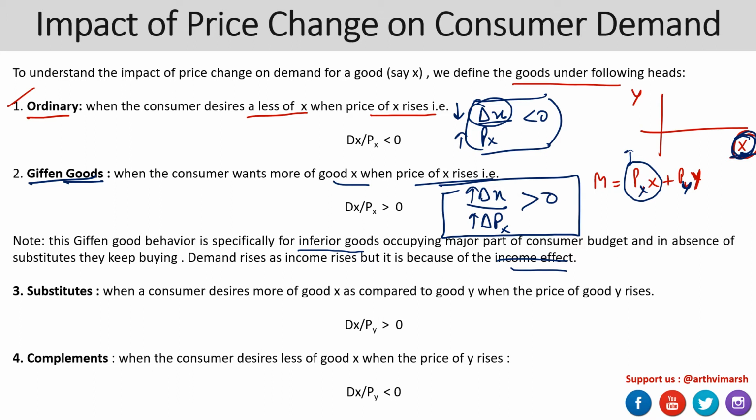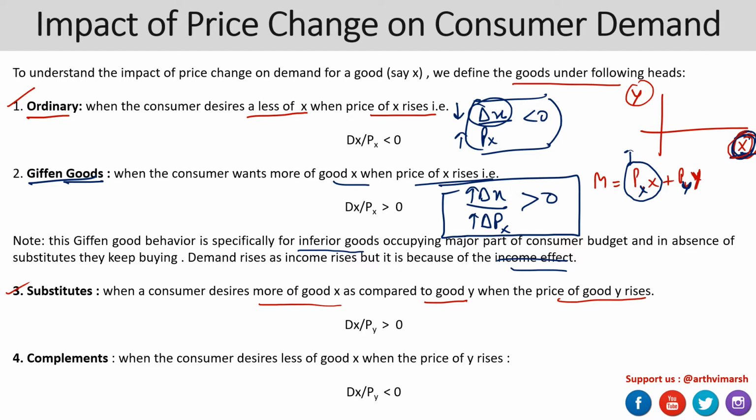In the case of substitutes, what happens is that a consumer desires more of X, demand for X goes up, when the price of the other good goes up. So the demand for a commodity goes up when the price of another commodity changes. This is what a substitute is.